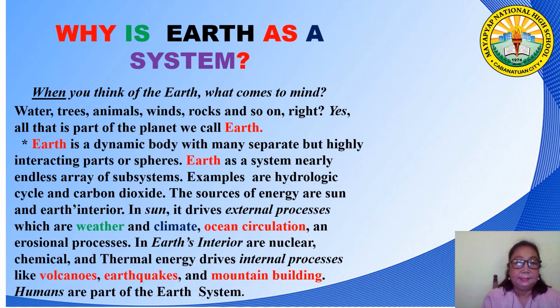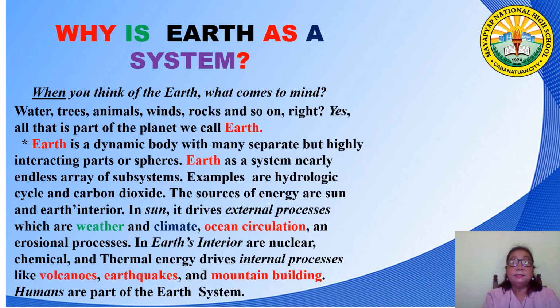Now, let us discuss why Earth is a system. When you think of the Earth, what comes to your mind? Of course, the water, trees, animals, winds, rocks, and so on. Yes, all the parts of the planet we call Earth, because Earth is a dynamic body with many separate but highly interactive parts or spheres.